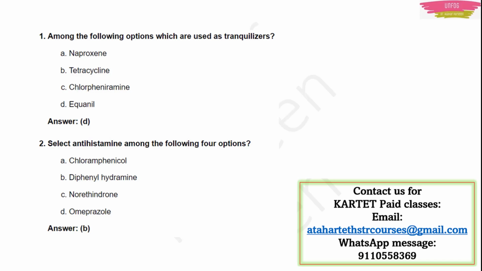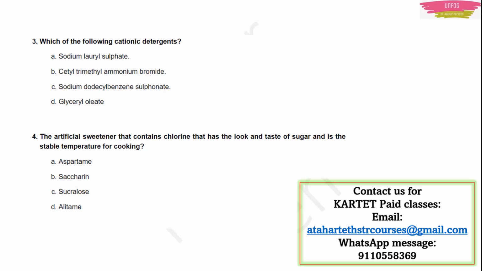Antihistamine means they are the chemicals or the drugs which are used to treat allergies, or you can say that they are anti-allergic medicines. Okay, antihistamines means anti-allergic medicines. Here from these 4 options, diphenhydramine, it is one anti-allergic agent, you can say. Next question, which of the following are cationic detergents? I gave you the answer, right? It should be cetyl trimethyl ammonium bromide.